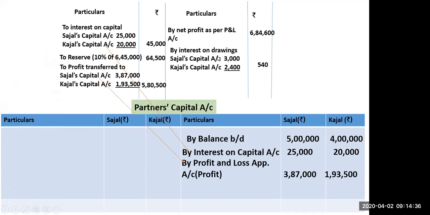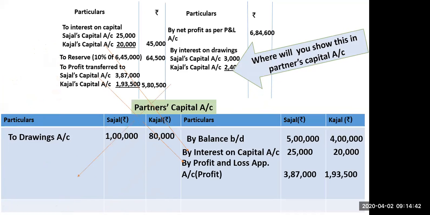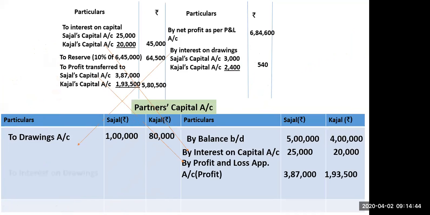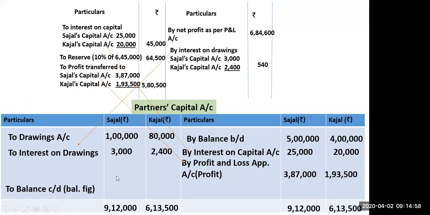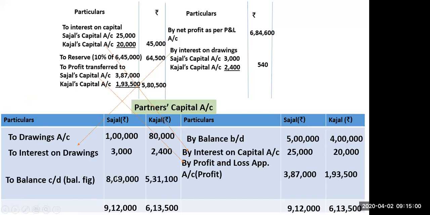And interest on drawings? Debit side. Interest on drawings will be shown on the debit side. Drawings I have taken from the question to the drawings account, 1,80,000. These were the drawings on which they were charged interest. Now you can close this. So balance c/d.